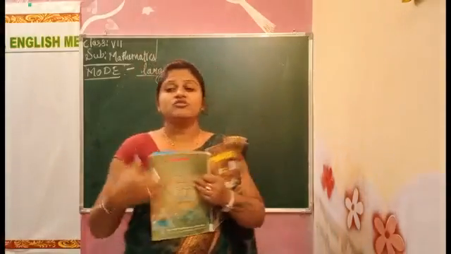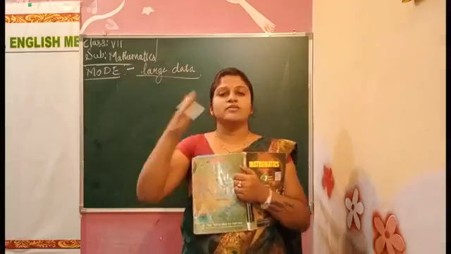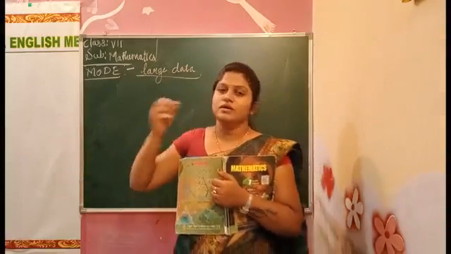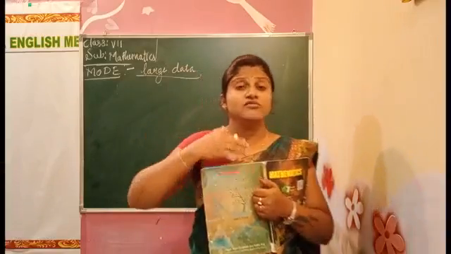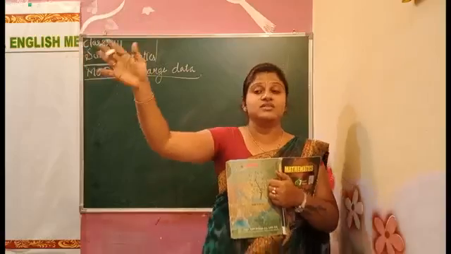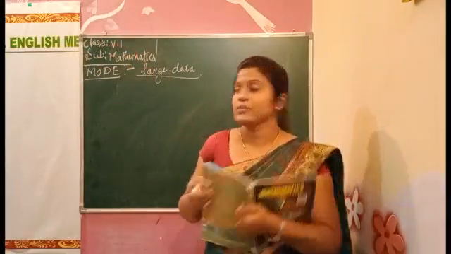Okay, if they give a few numbers, like 10 or 20 numbers, what do we do? We write them in ascending order, write which is the highest number, and finish off. But when they give so many numbers like 50, 60, 70, how do we find out the mode? We'll see. Okay.